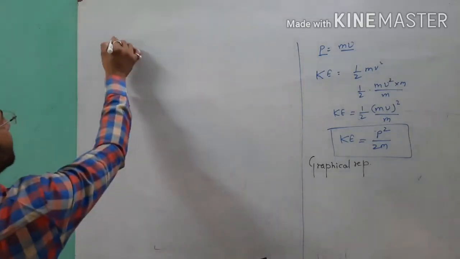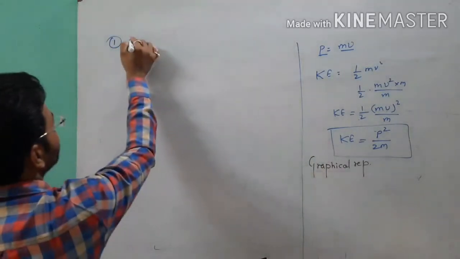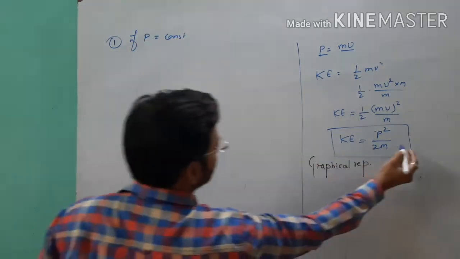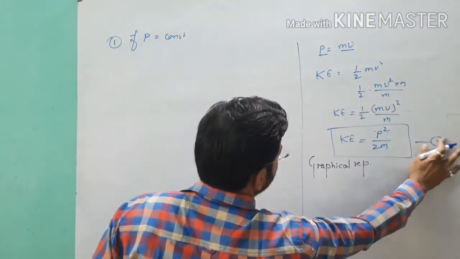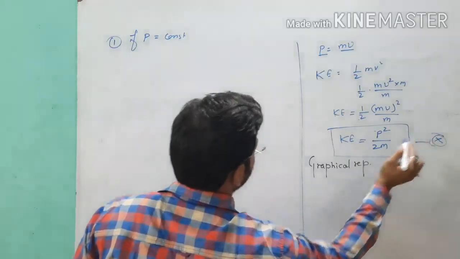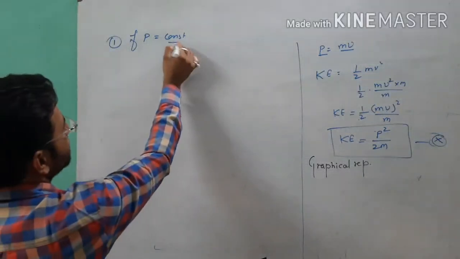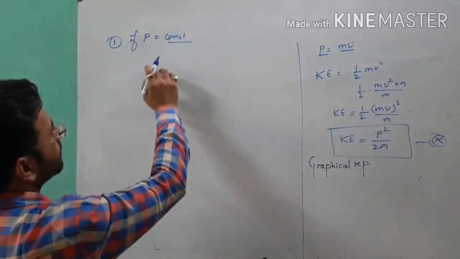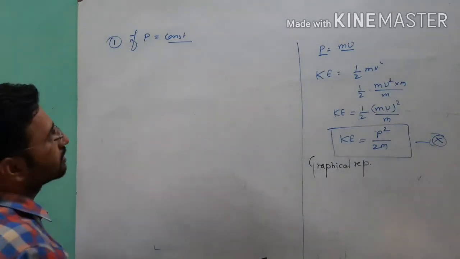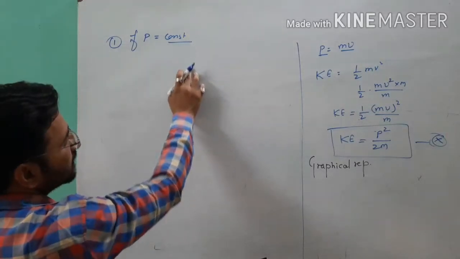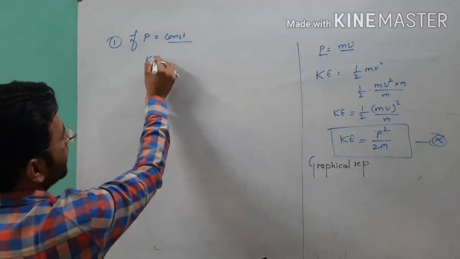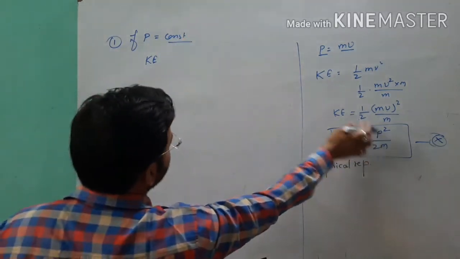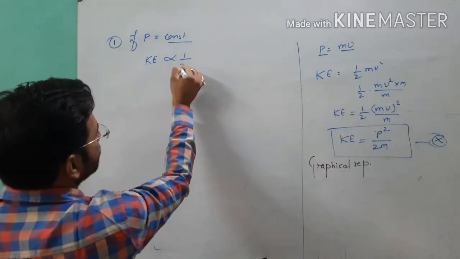See, initially I will take the first condition: if P is constant. Suppose in this formula, this is our star equation. If I consider P is constant, ignore the background sound, student, focus here. So if P is equal to constant, kinetic energy is proportional to 1 over 2m.